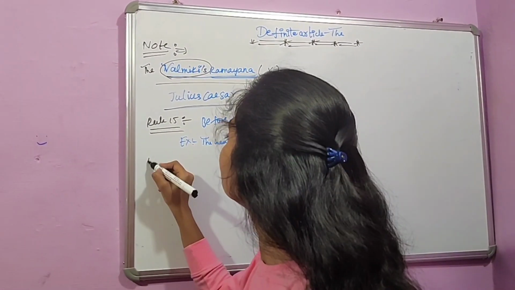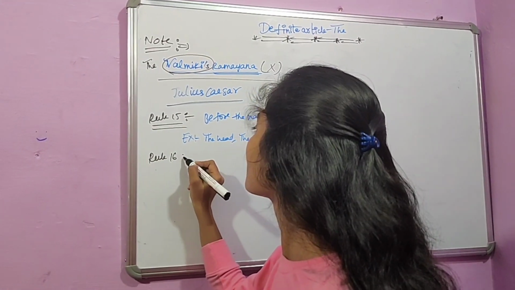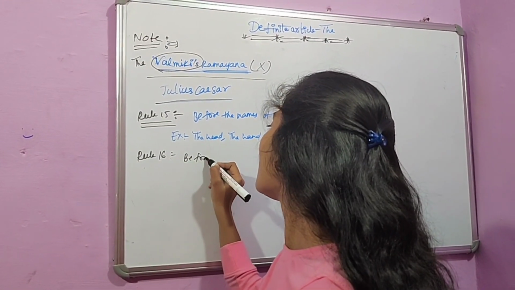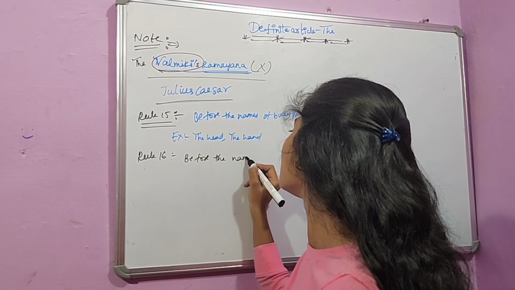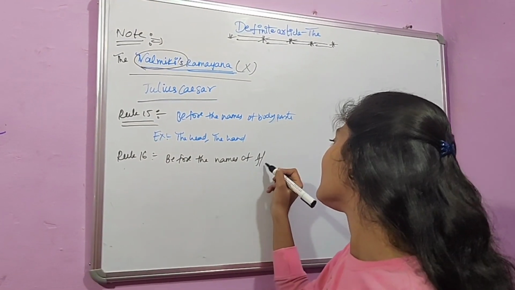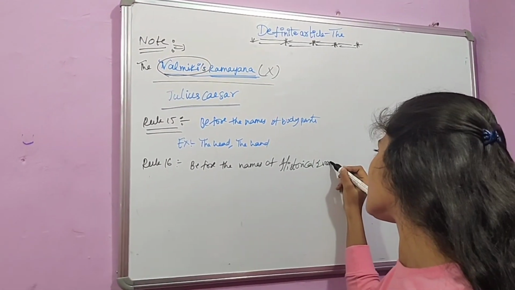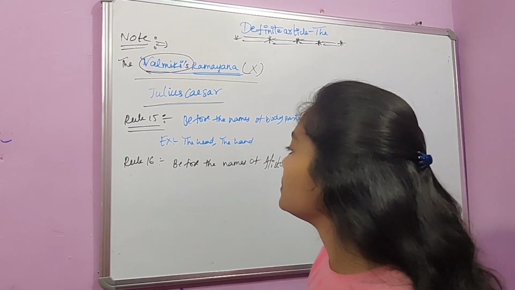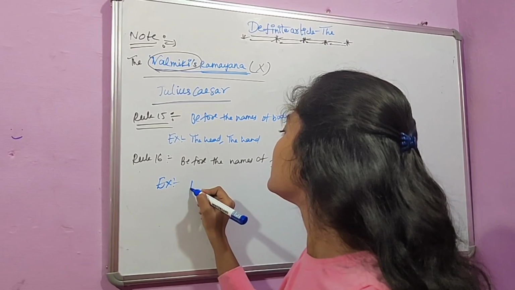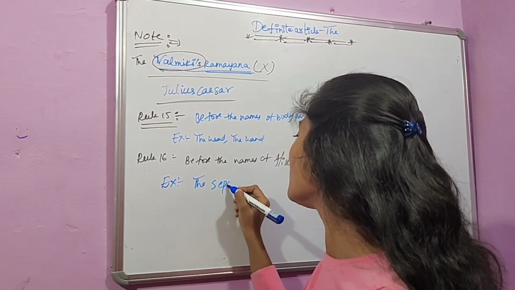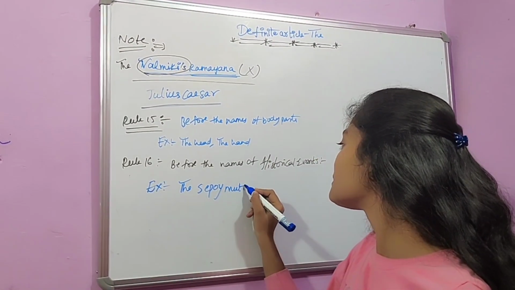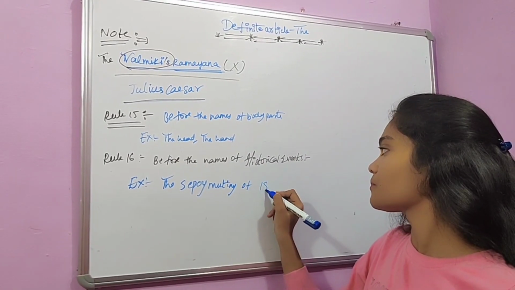And again, rule 16 is before the names of historical events. For example, the Sipai Mutiny of 1857.